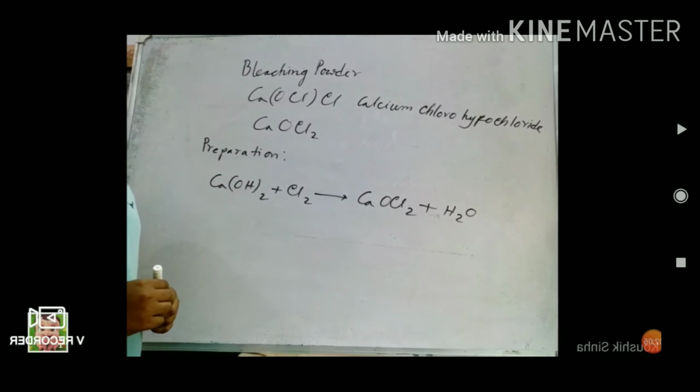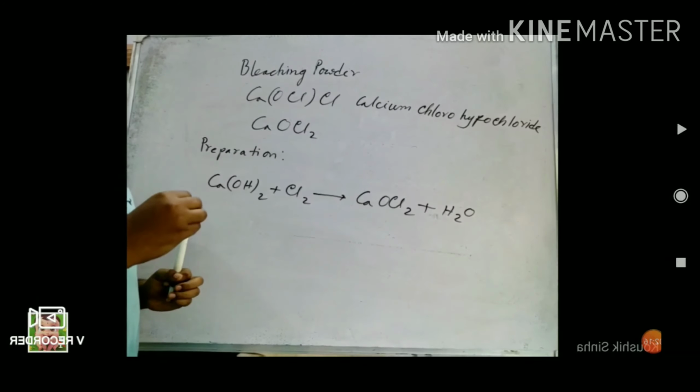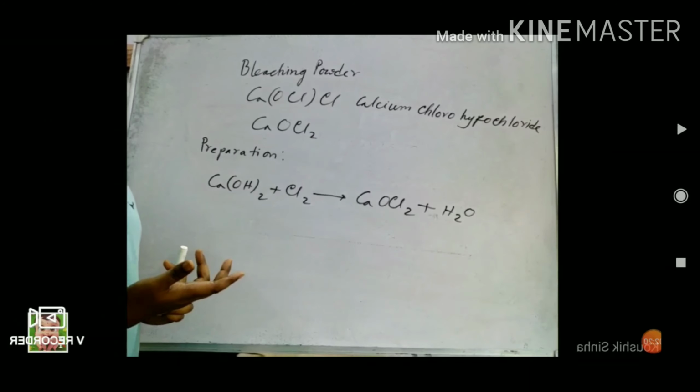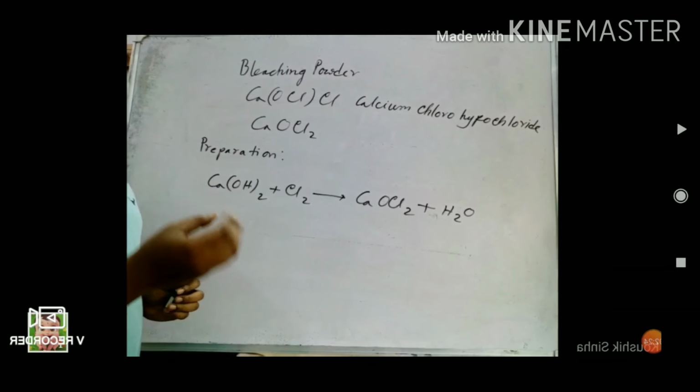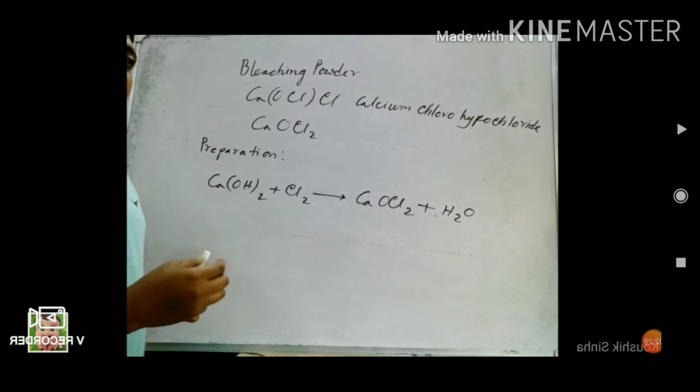Next, now we use bleaching powder for bleaching purposes. Now, if the amount of bleaching powder is more, then what happens? It will bleach the dark particles as well as the fabric color.